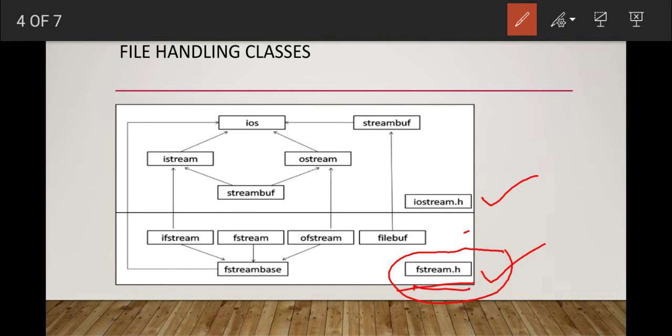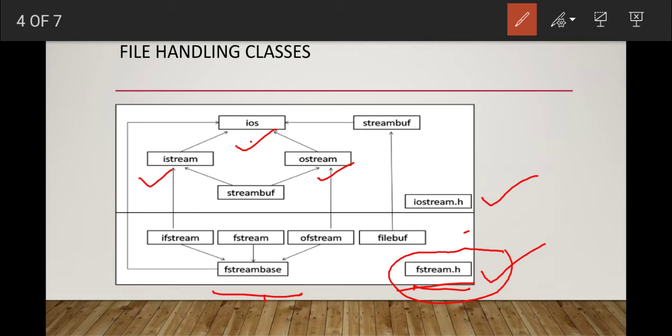Now let us see the base class. The ios is the base class, and it is inherited by the istream and ostream classes. File buffer is also a class, and stream buffer is also a class. istream is the input stream and ostream is the output stream.